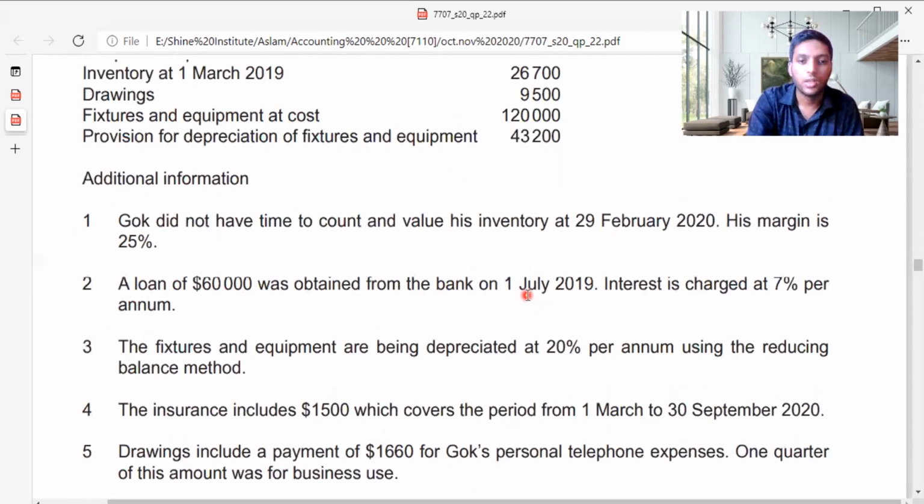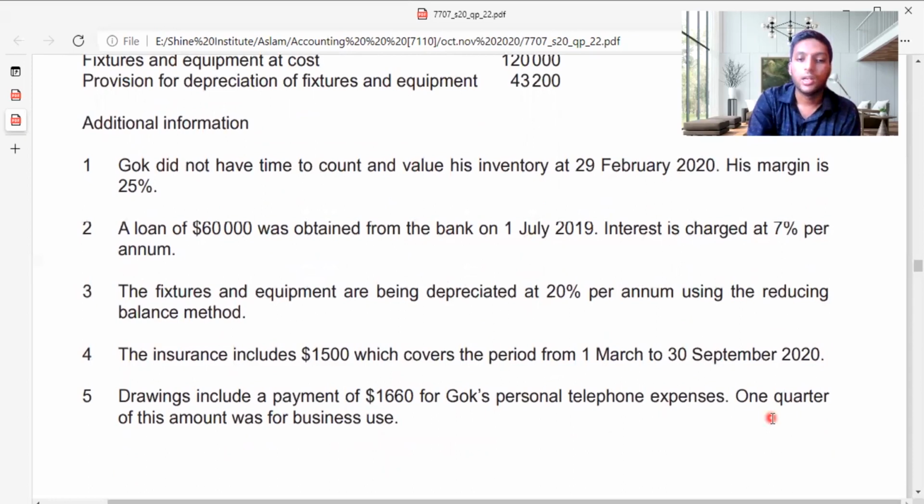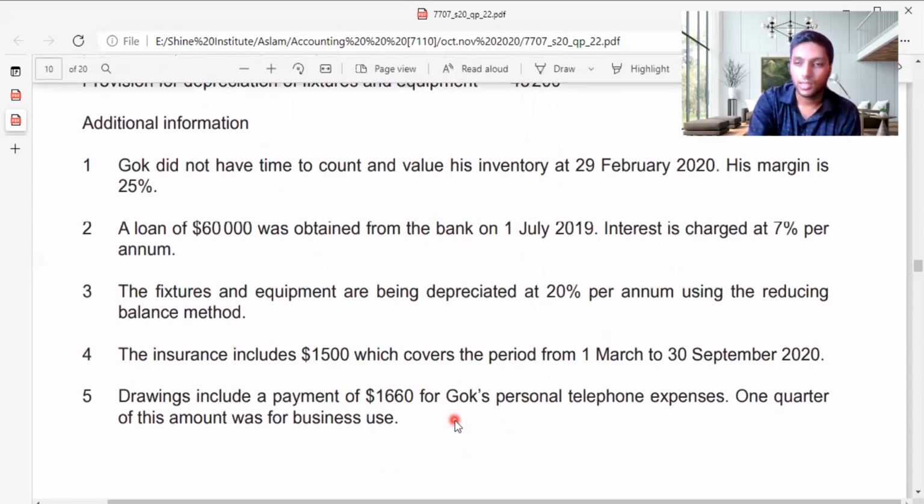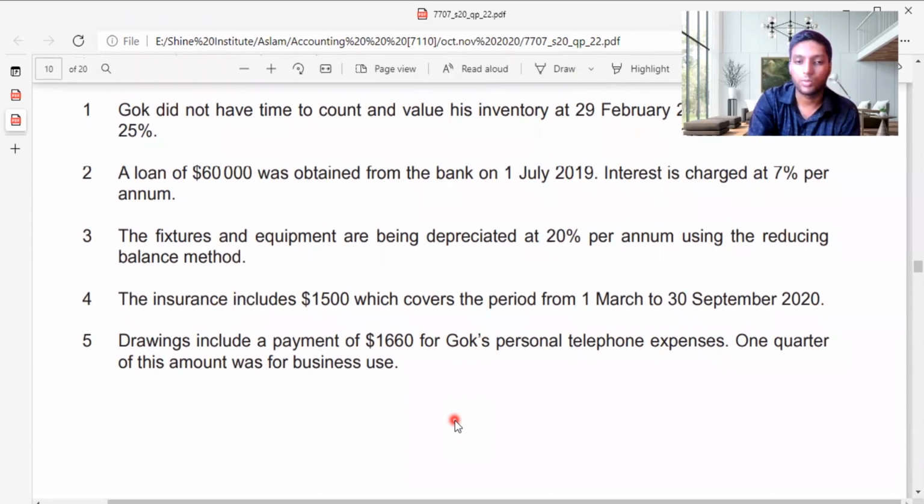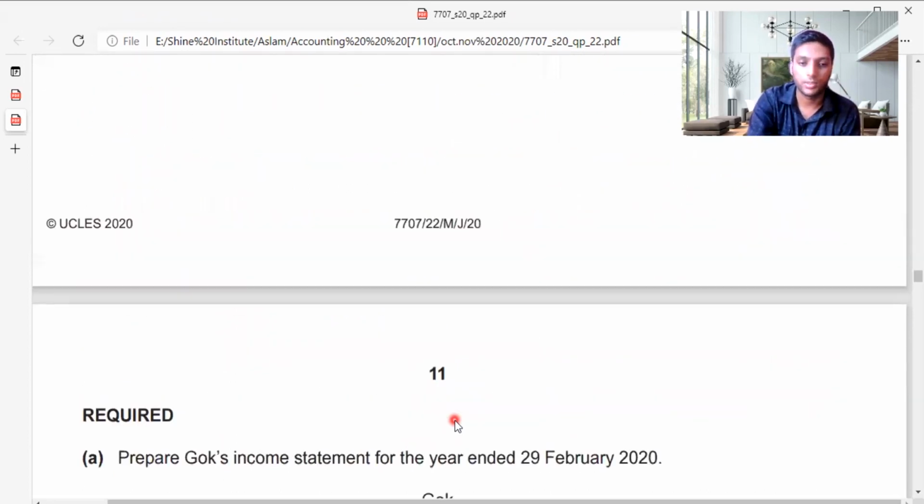The third one: the fixtures and equipment are depreciated at 20% per annum using the reducing balance method. The insurance includes 1,500, which covers the period from 1st March to 30th September 2020. Drawings include the payment of 1,660 for Gok's personal telephone expense. One part of this amount was used for business purposes.